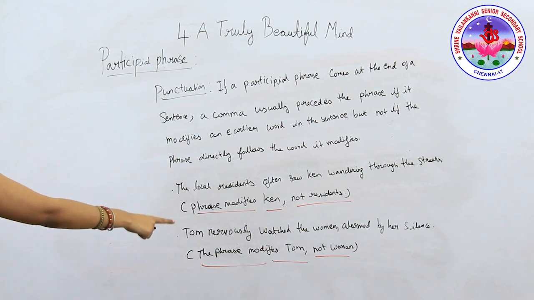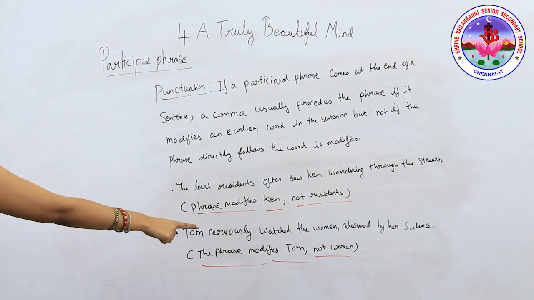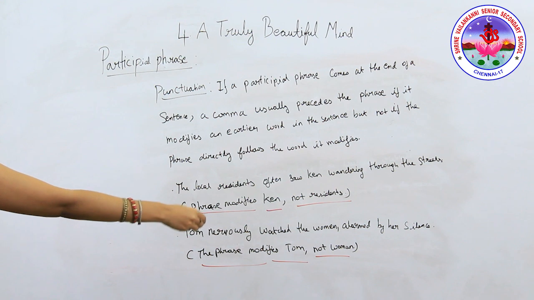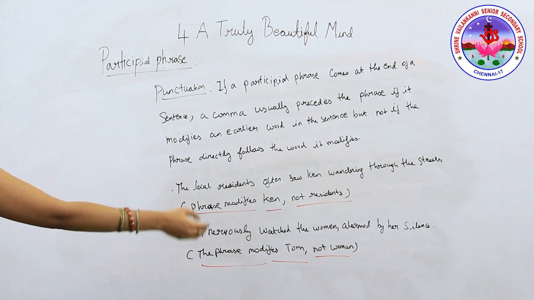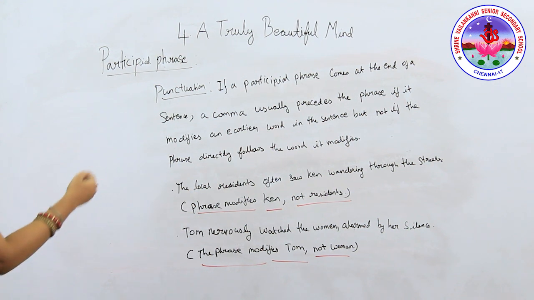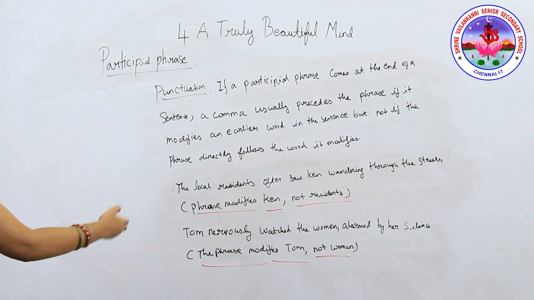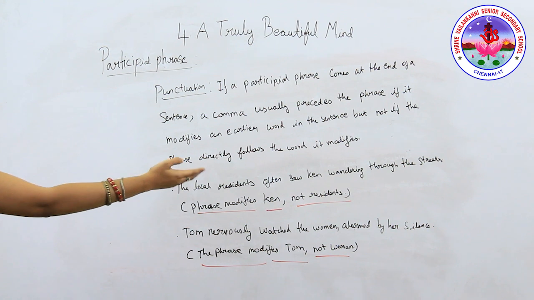Tom nervously watched the woman, alarmed by her silence. Alarmed by her silence is the participial phrase. But who is modified here? Tom is modified here. Tom is nervously watching. So: Tom nervously watched the woman, alarmed by her silence.